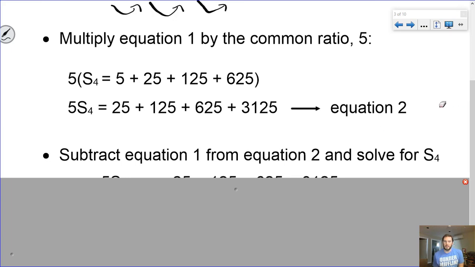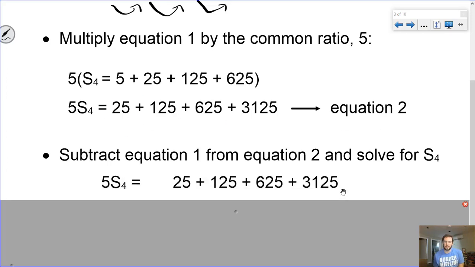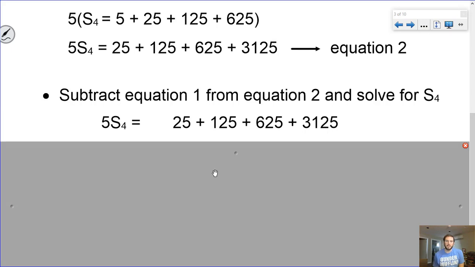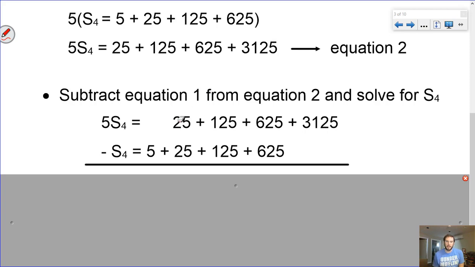Then what I want to do is subtract equation 1 from equation 2. We're going to take this new equation 2 that we have, and from it we're going to subtract the original equation. And what we're going to find is because this new equation just turned into everything from the original equation one step forward, the 25 from our original equation is going to cancel out with the 25 from our new one, and the 125 will do the same thing, the 625 will do the same thing.